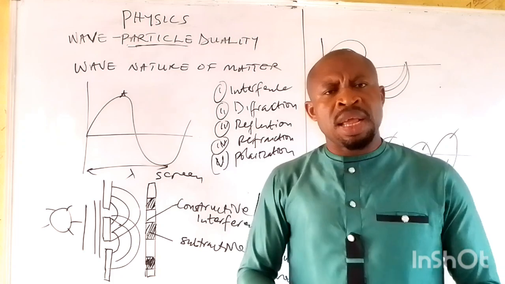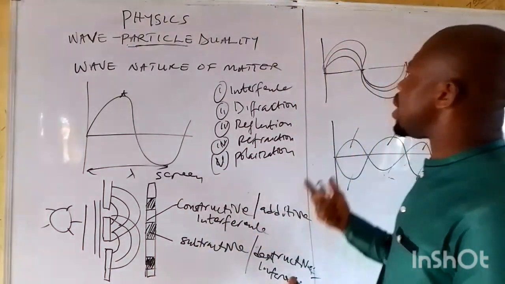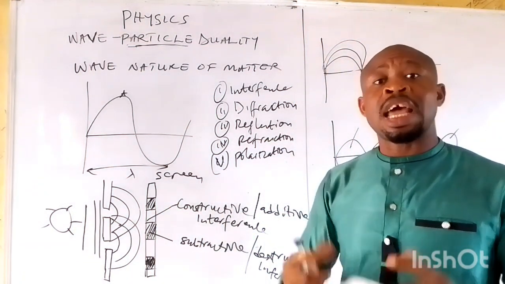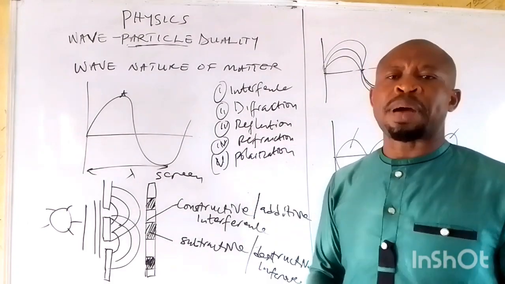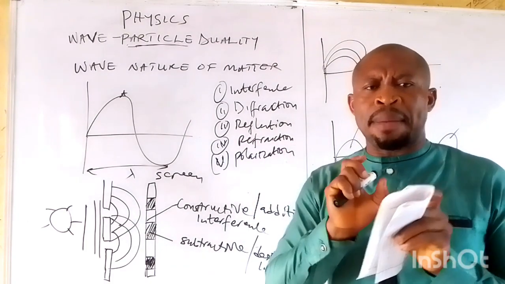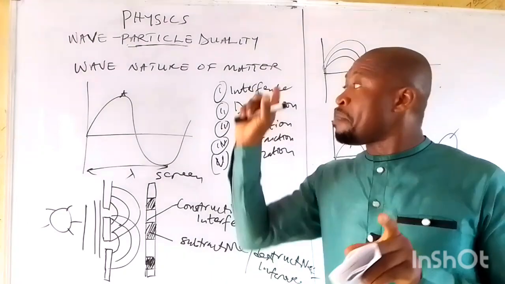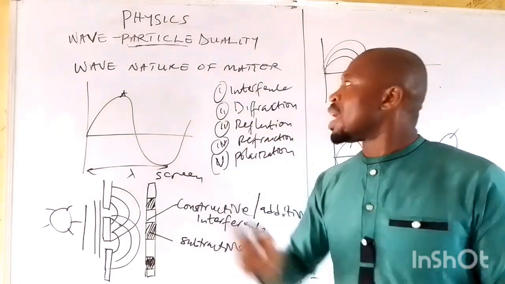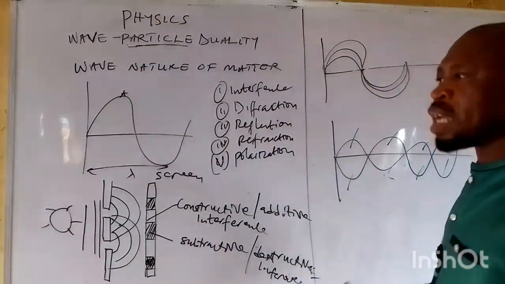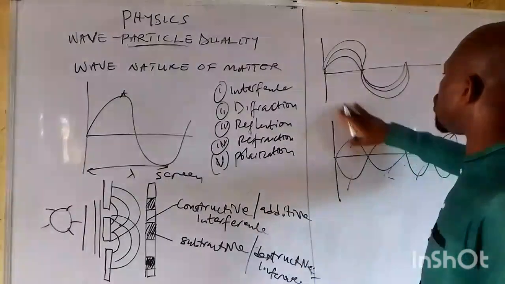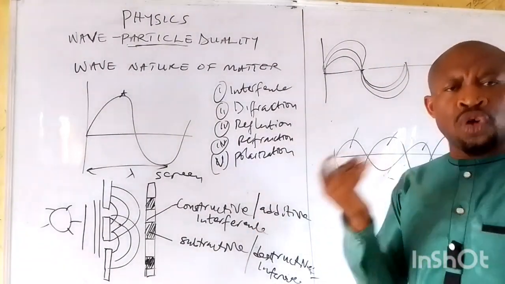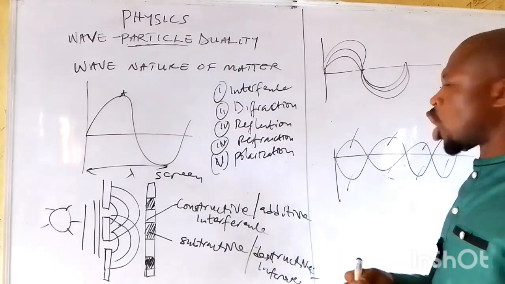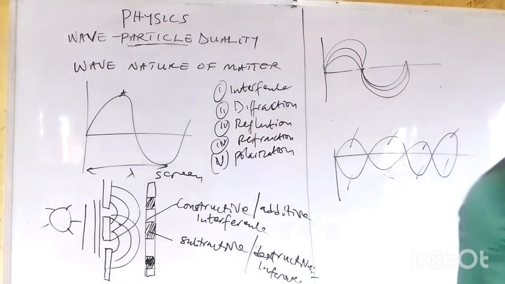Now, on the other hand, we want to look at the particle nature of the wave. If we discuss the particle nature of a wave, that means a wave can behave as a particle. A typical example of matter behaving like a particle is the concept of the photoelectric effect.